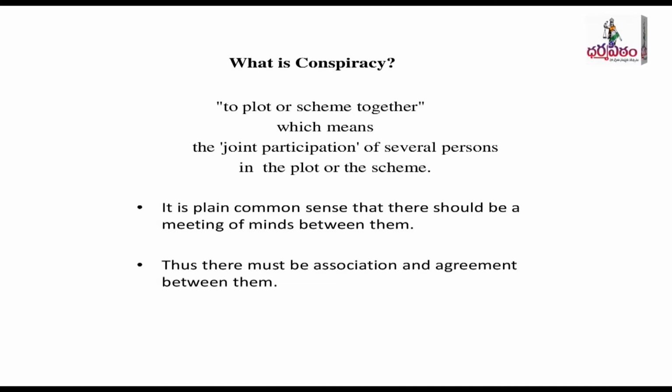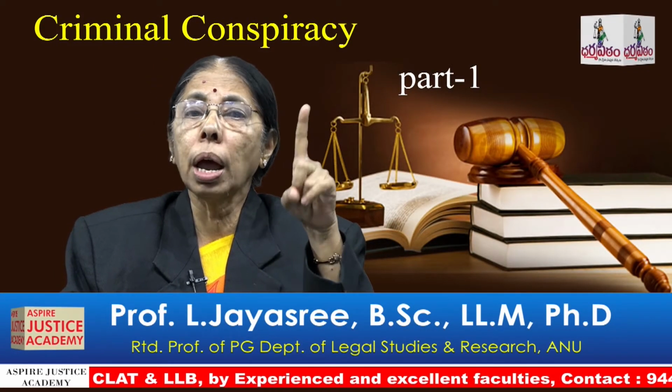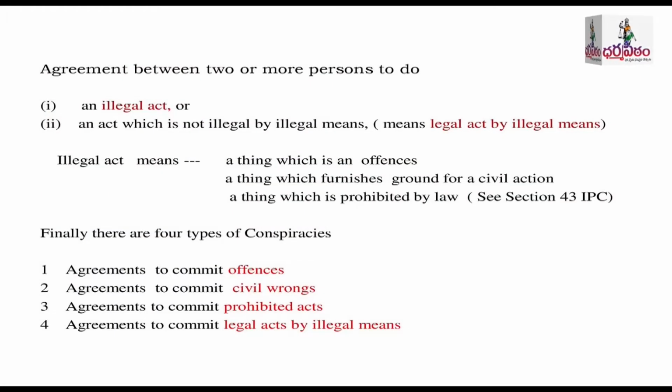Now, according to Section 120A, we have already studied that there are two types of conspiracies. One, agreement between two or more persons to do an illegal act. Second, agreement to do an act which is not illegal but by illegal means. An act which is not illegal means a legal act. So, agreement to do an illegal act, or agreement to do a legal act by illegal means.